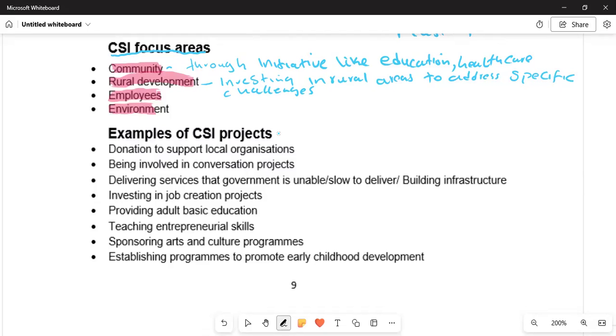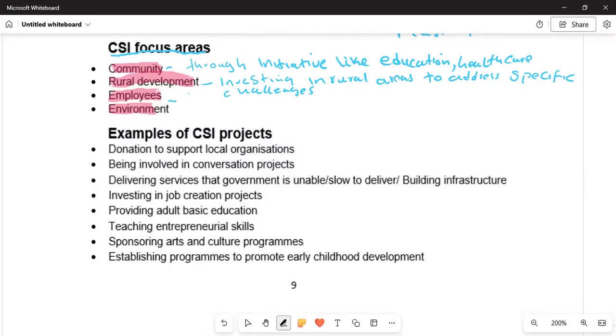Now we come to employees, who as well need to be focused on by the CSI. This is where they're going to be enhanced with skills and their well-being, which is their welfare.